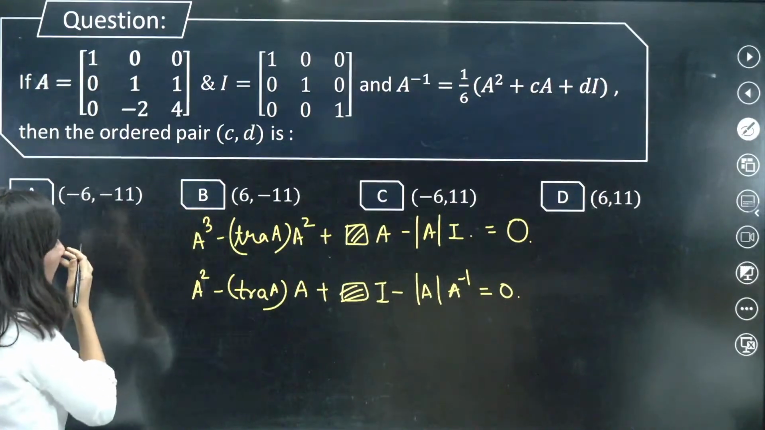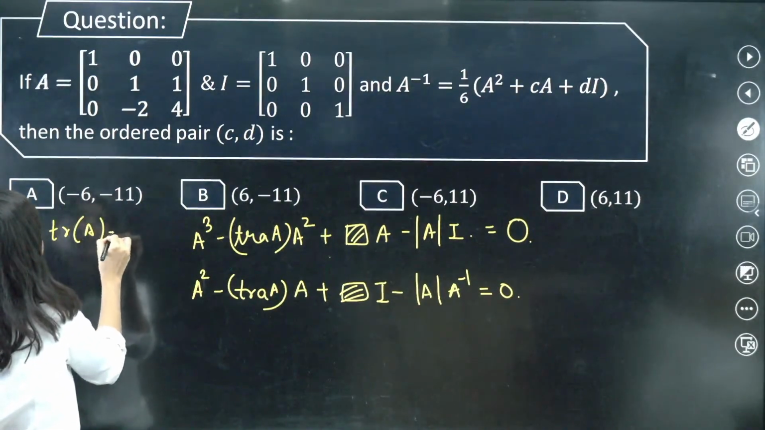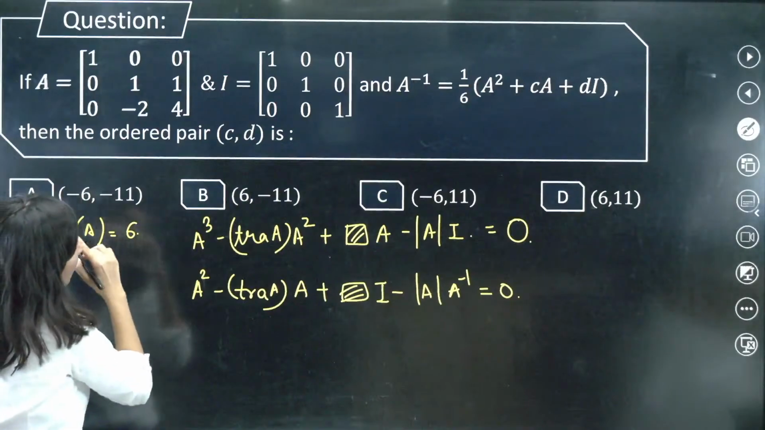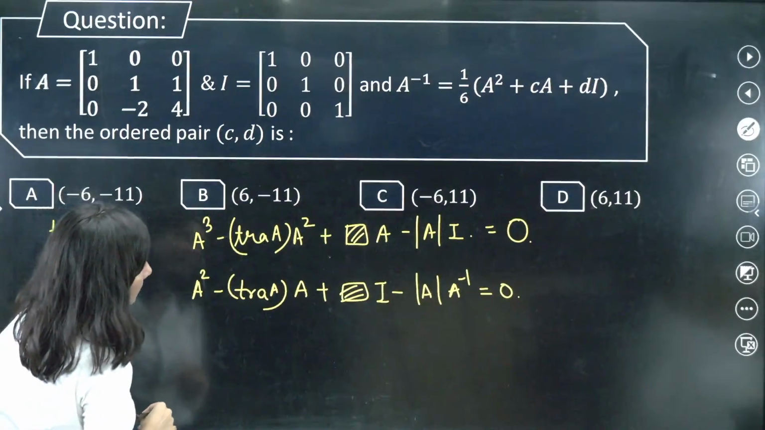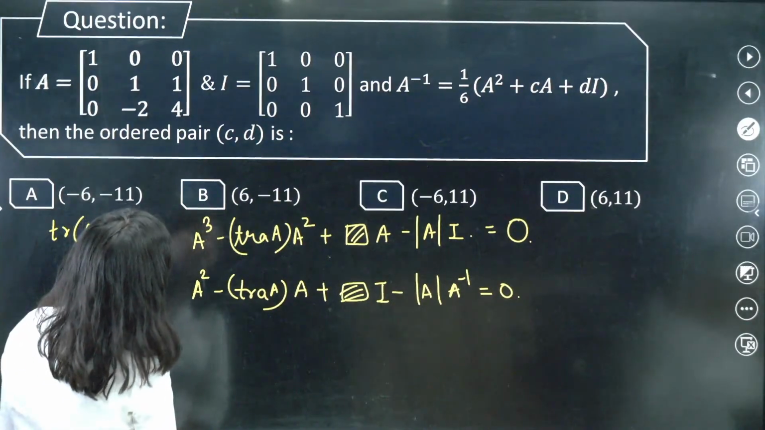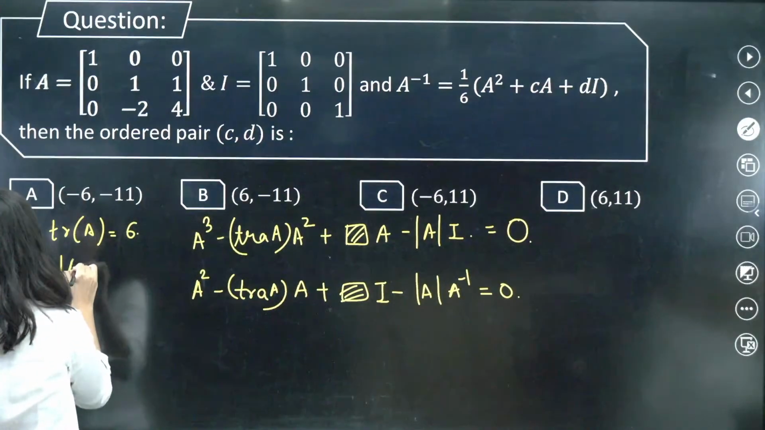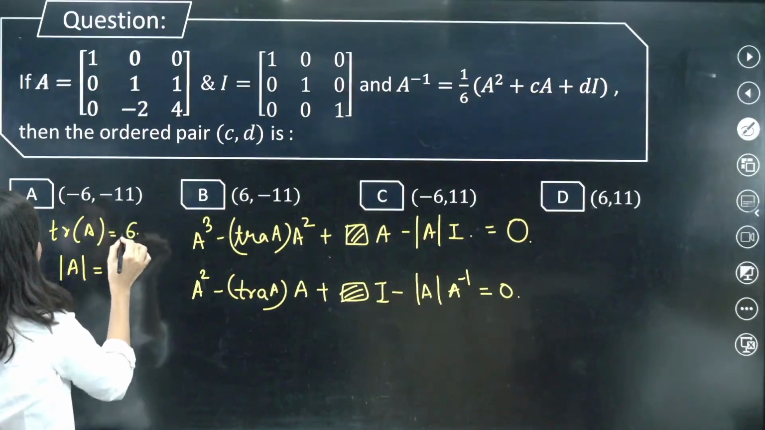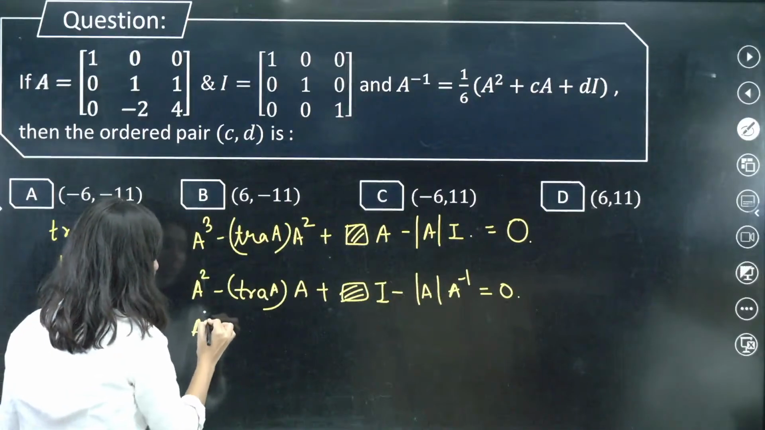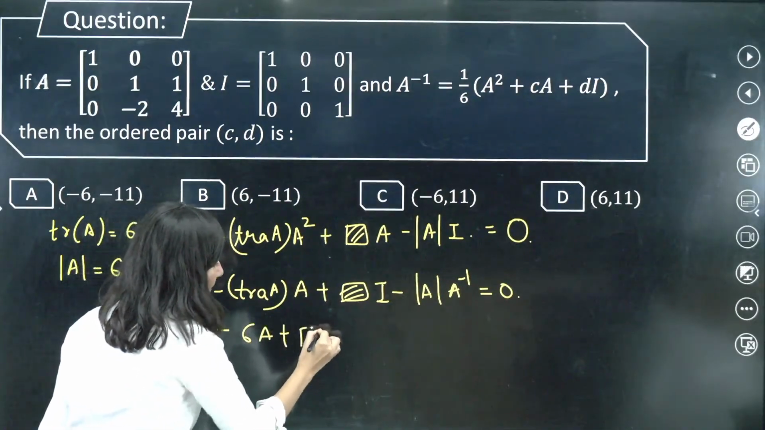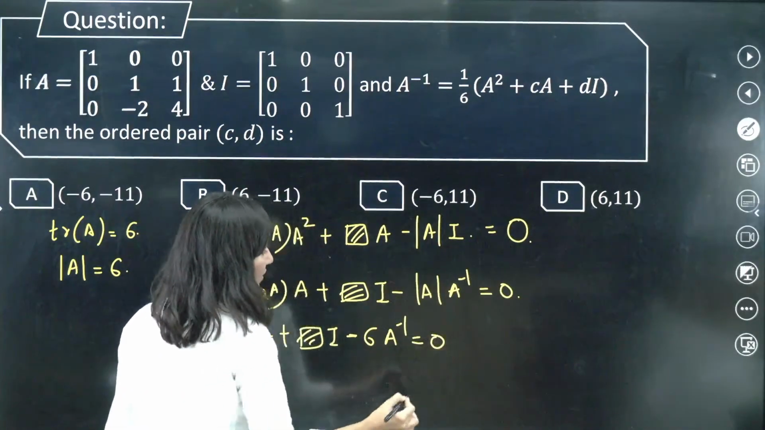So now trace A. Tell me what is trace A. So trace of A is 4, 5, 6, correct? Trace of A is this, and what is determinant A? Determinant A is 4 plus 6, so 6. Determinant A is also 6. So A square minus 6A plus something identity minus 6A inverse equals to 0.